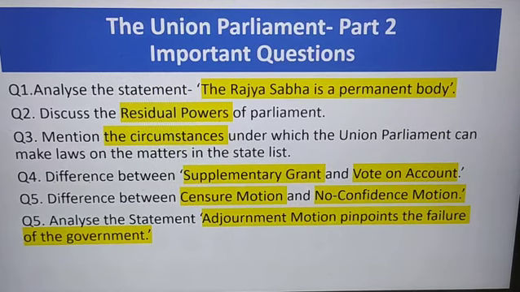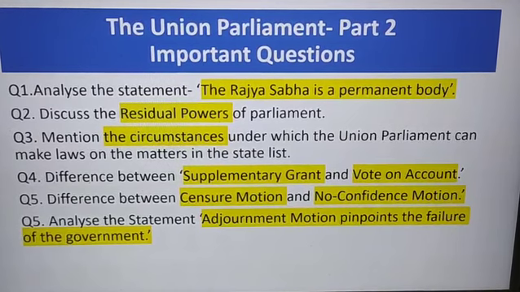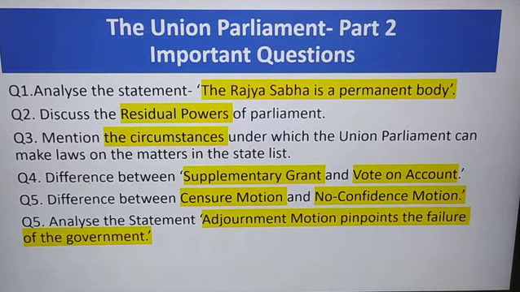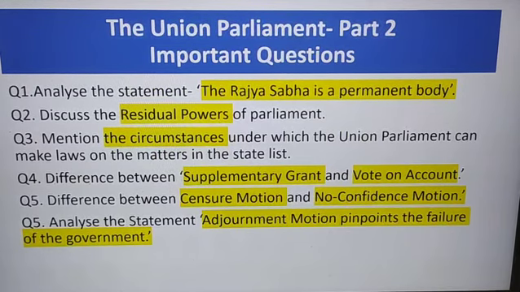First, when it is in the national interest. If the Rajya Sabha passes a resolution by a two thirds majority of members present and voting, Parliament can make laws on a state list subject for national interest. This is the first condition. The second condition is during national emergency: when the national emergency is in force, Parliament gets power to legislate on state list matters.